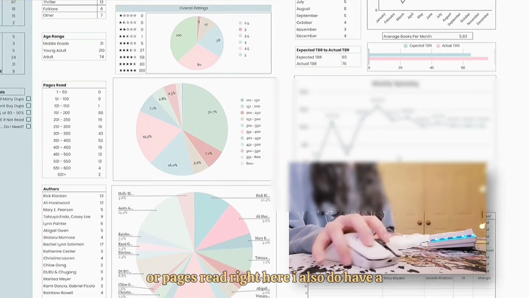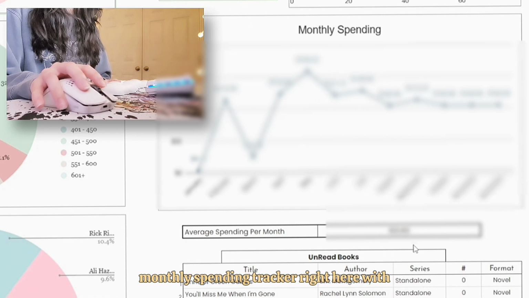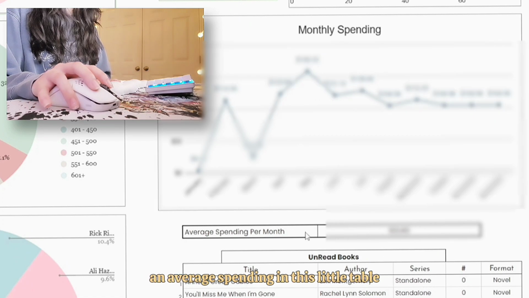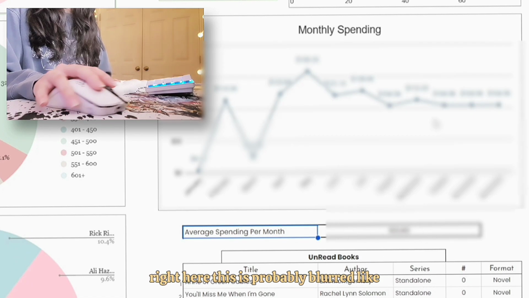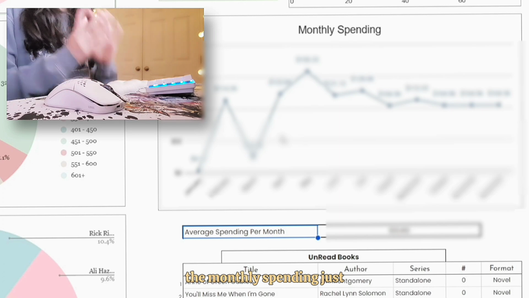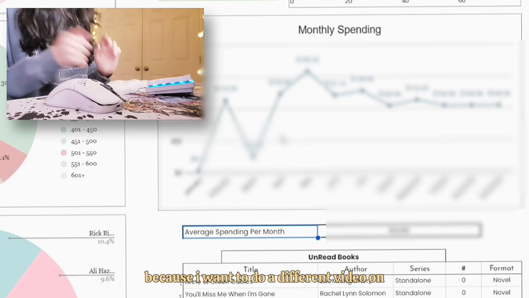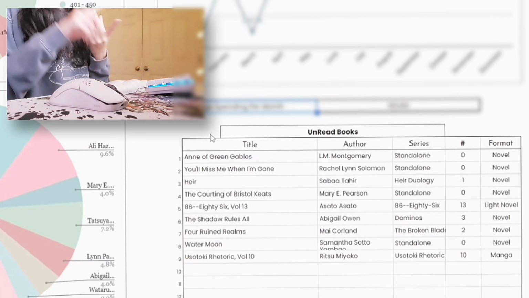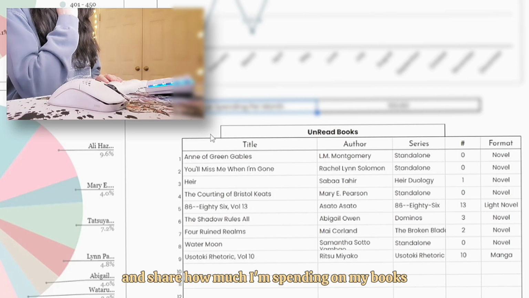I also do have a monthly spending tracker right here with an average spending in this little table right here. This is probably blurred, like the monthly spending, just because I want to do a different video on that. But I will show and share how much I'm spending on my books.